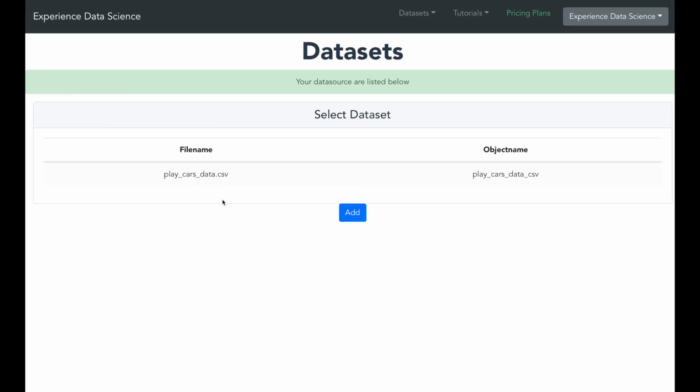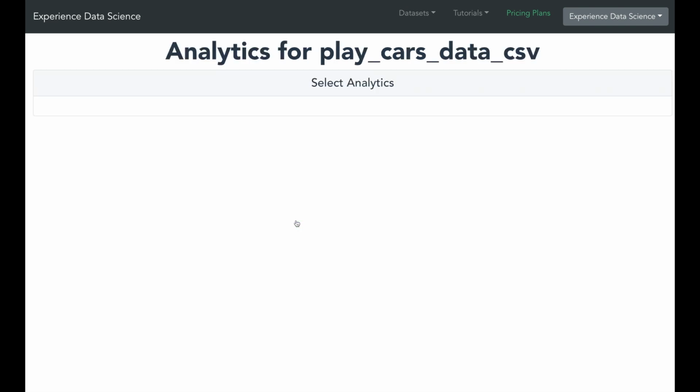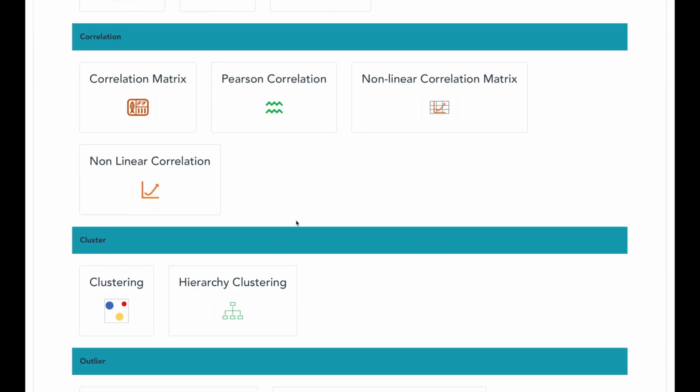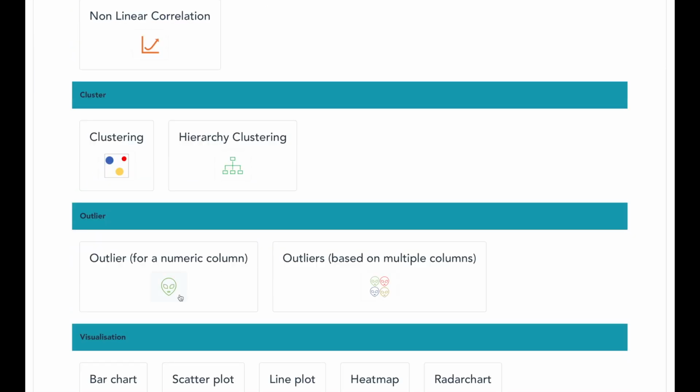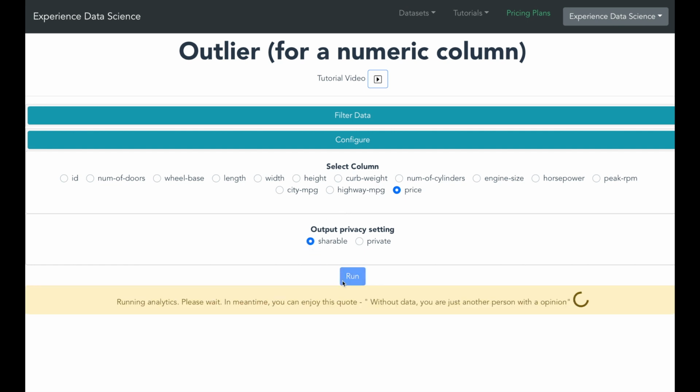So go ahead and select the cars dataset and then select analytics. In the list of analytics, go to the outlier section and select the outlier for a numeric column. You'll see a list of numeric fields. So let's say we want to find outliers in the price of the car. So select price, and then in the privacy settings select shareable and then click run.